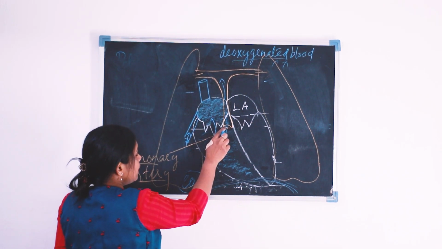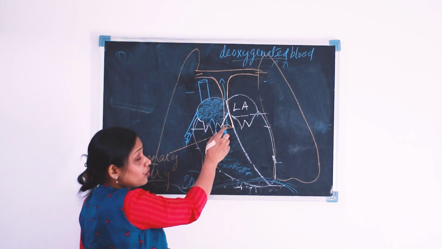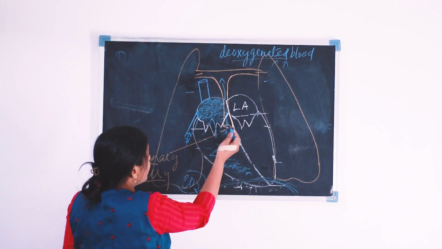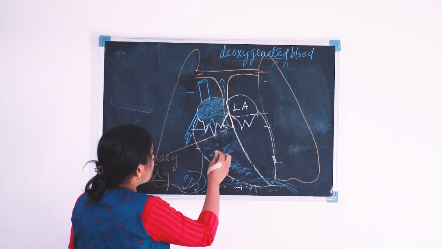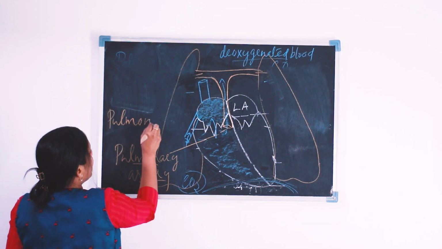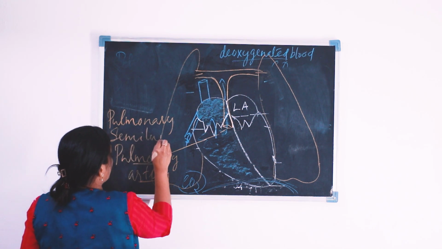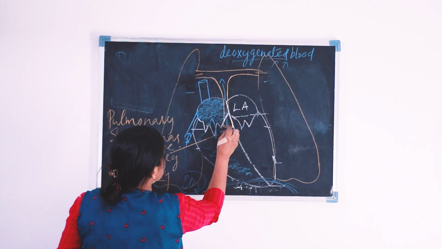And the semi-lunar valve, which is present in the lower part of the pulmonary artery, is known as the pulmonary semi-lunar valve. The pulmonary semi-lunar valve is located here.